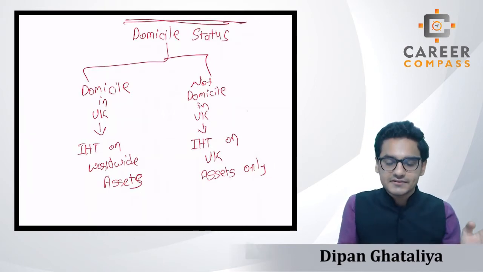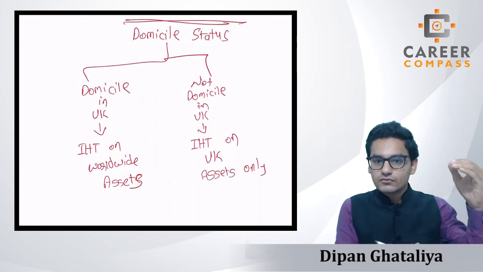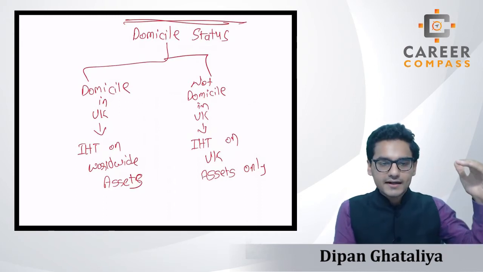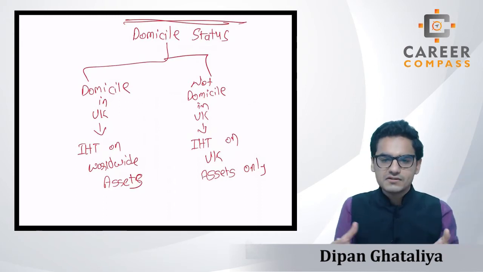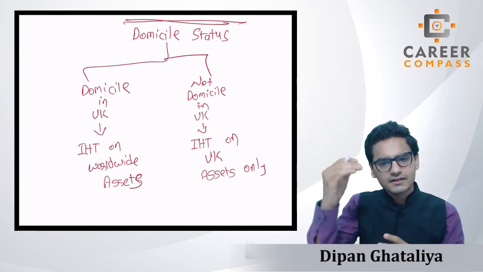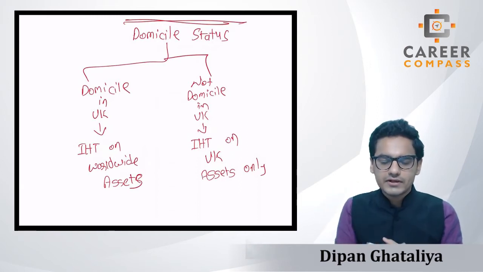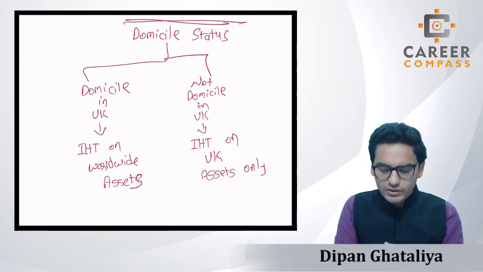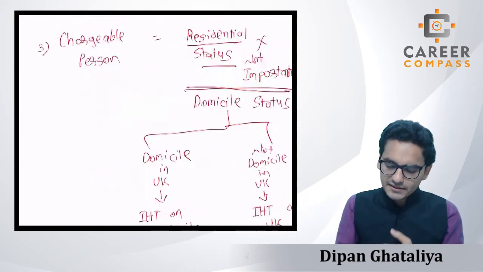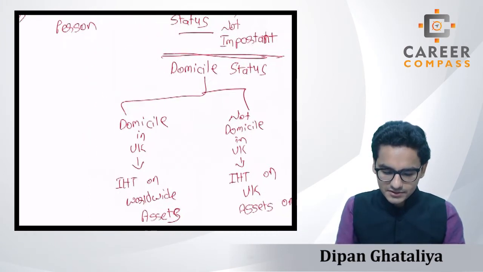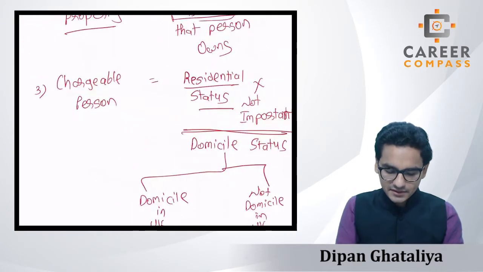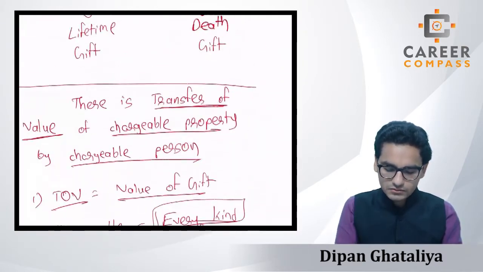Just like residential status, the person has to fulfill some conditions and then becomes UK resident. The domicile status works in the same way, that there will be some conditions. If you are fulfilling those conditions, you will become UK domiciled, right? But those rules we will see in the upcoming sessions, but temporarily you have to remember these three words, and the definitions also, right?